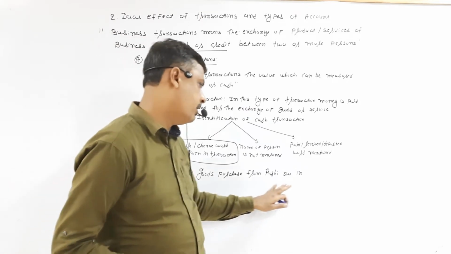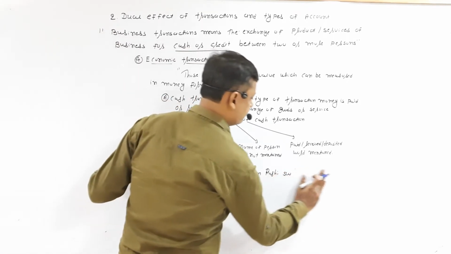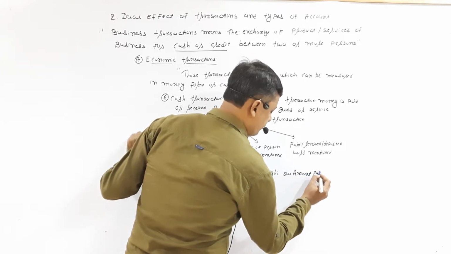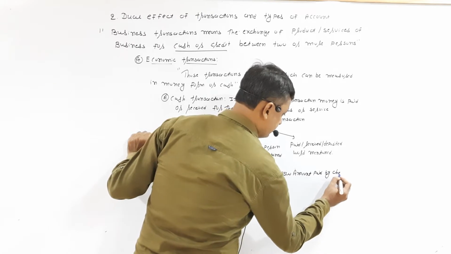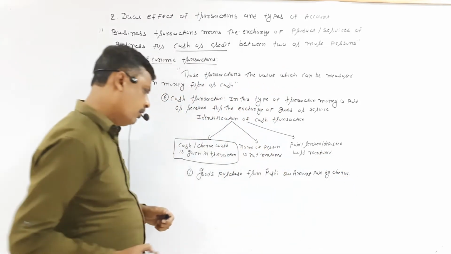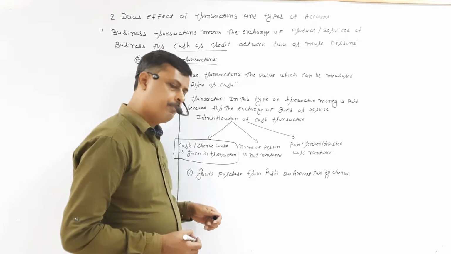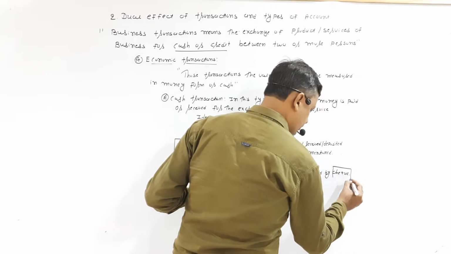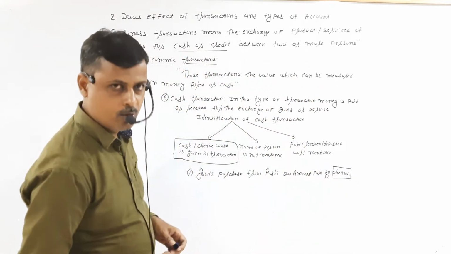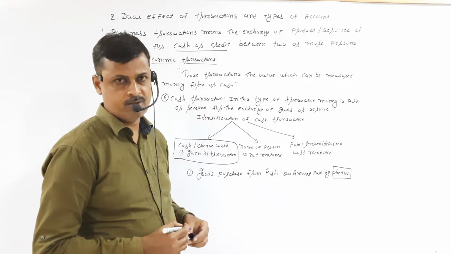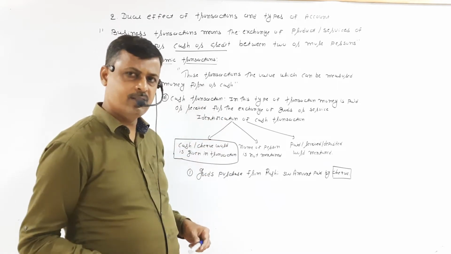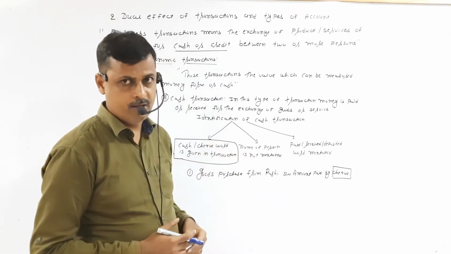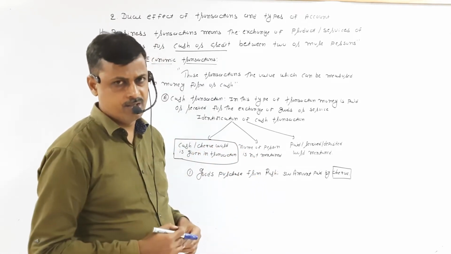Goods purchased from Rusi 500, amount paid by check. So goods purchased from Lucy and 500 amount paid by check. So in this transaction a word check is given. So it also suggests that this is a cash transaction. So whenever in any transaction a clearly word cash or check word is given, it suggests that this is a cash transaction.